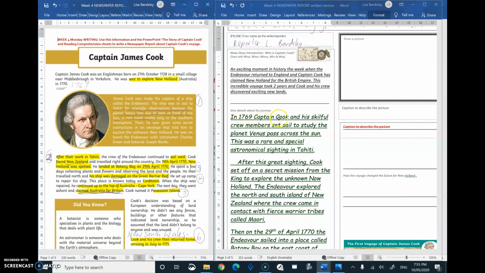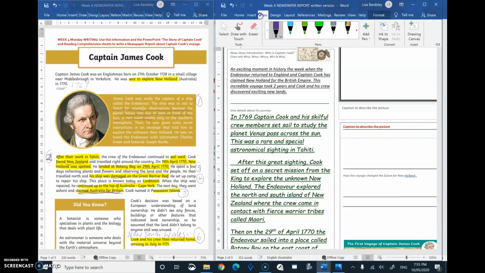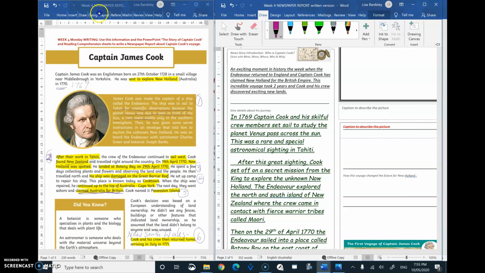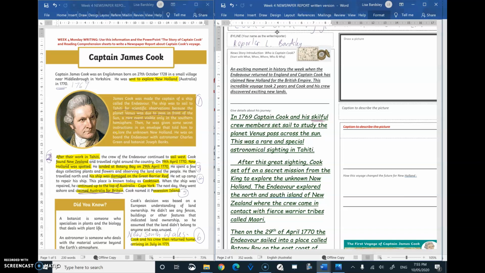In 1769, Captain Cook and his skillful crew members, now that's an adjective. You don't have to put adjectives on. You don't want too much descriptive writing, but it might help to put a little bit. So Captain Cook and his skillful crew members set sail to study the planet Venus pass across the sun.